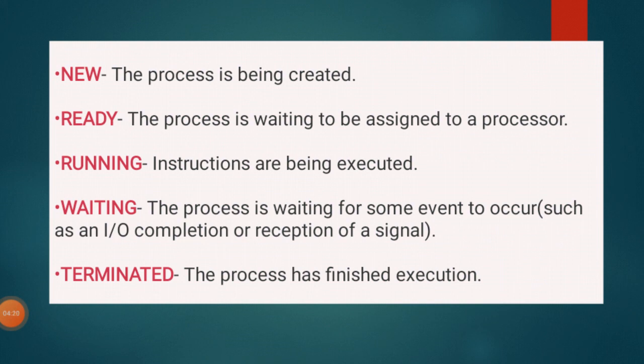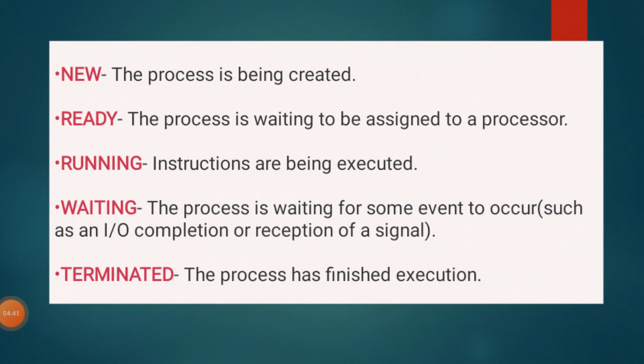In the ready state, the processes are ready to start execution, waiting for the CPU to be allocated to them by the scheduler so that they can run. The process in the ready state is waiting to be assigned to a processor.